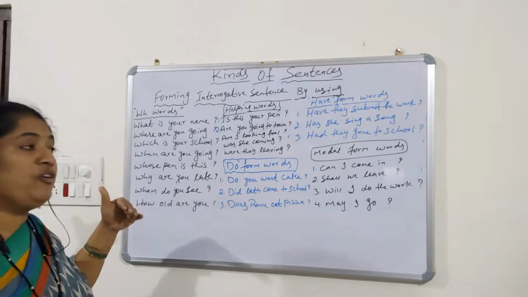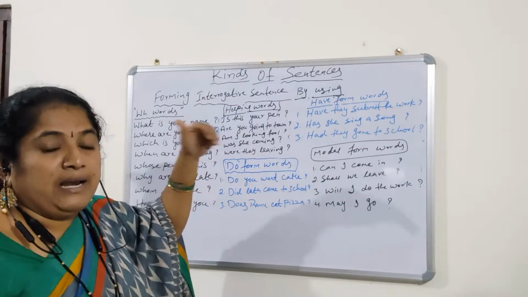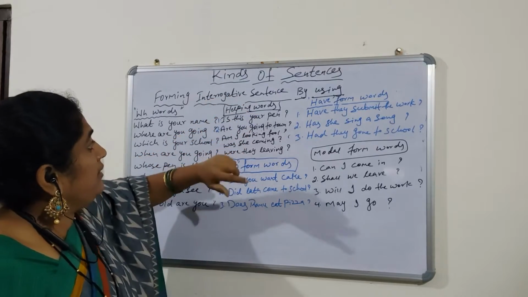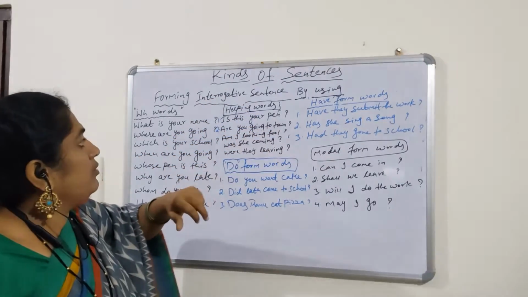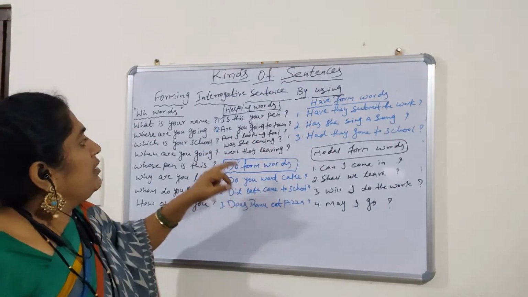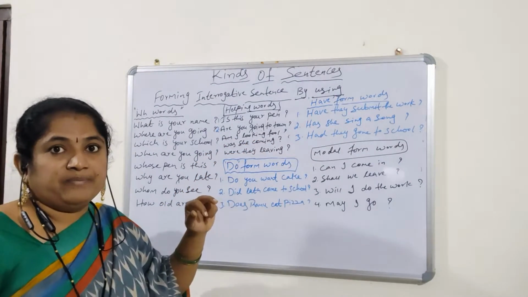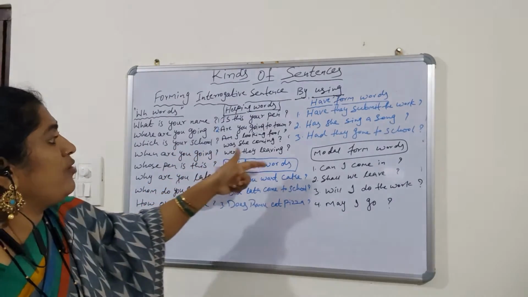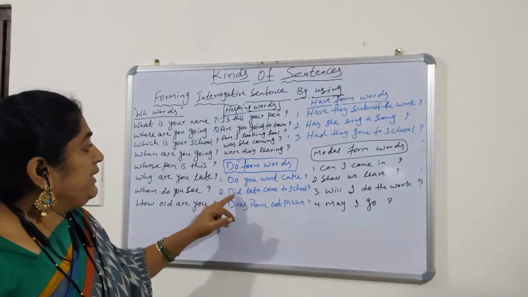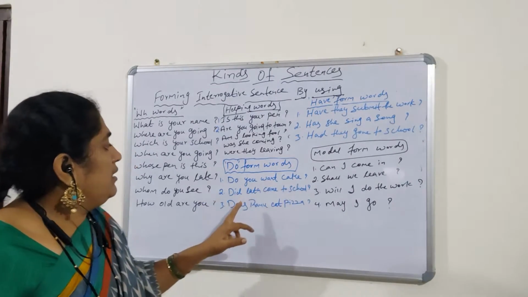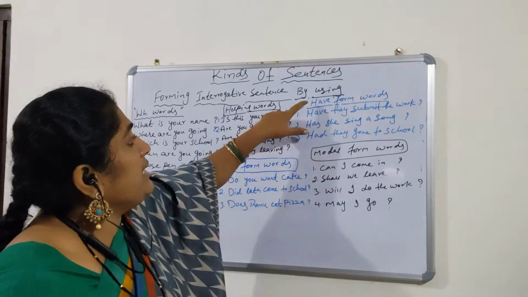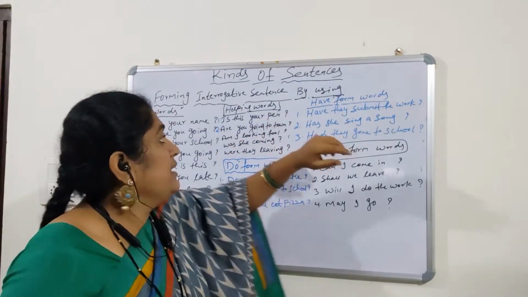Now let us go for the helping form words. In that, is this your pen? Are you going to town? Am I looking full? Was she coming? Were they leaving? Now let us see do form words. Do you want cake? Did Lata come to school? Does Ramu eat pizza?